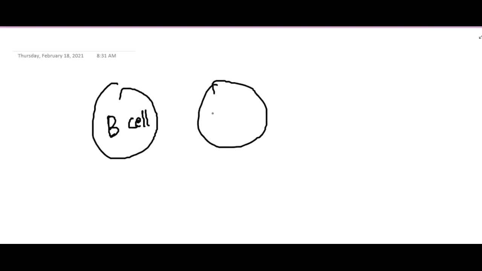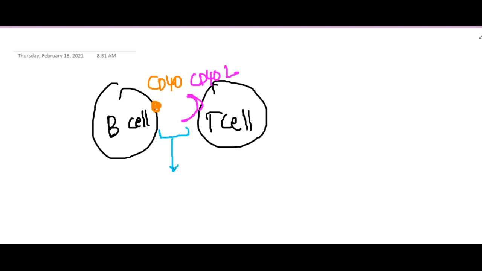If you remember, this is the B cell, this is the T cell. The B cell has a receptor, the CD40 receptor, and the T cell has a ligand, the CD40 ligand. When these both interact with each other, this will result in isotype switching on the B cells.